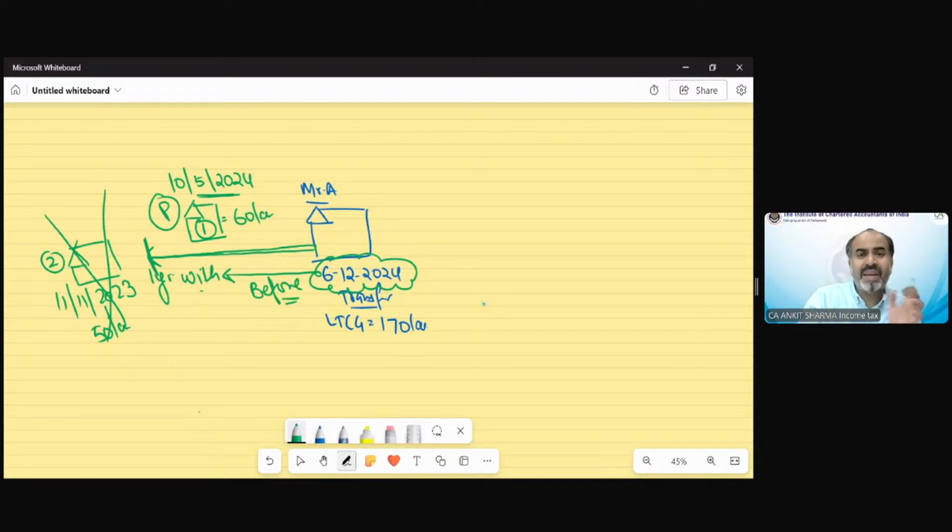So that would be the case in which the assessee already purchased a property, with a loan amount or otherwise, before the transfer of that property. So you have already purchased a new property on 10th May 2024 and now you transfer another property. These two properties are different. Suppose this property is in Delhi and this has been purchased in Mumbai. So we are talking about different properties.